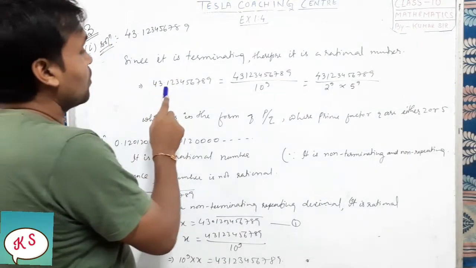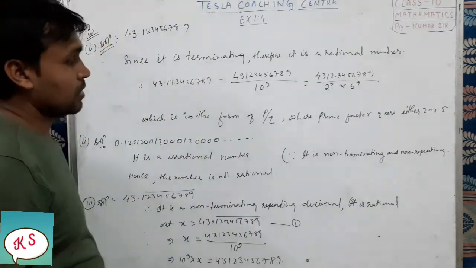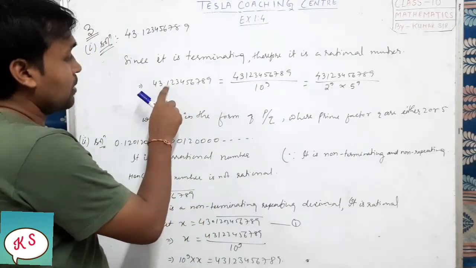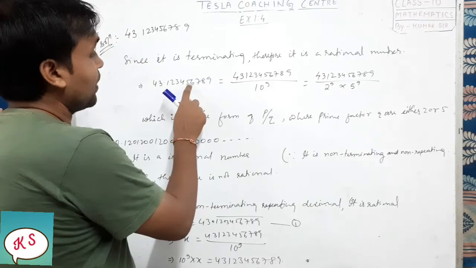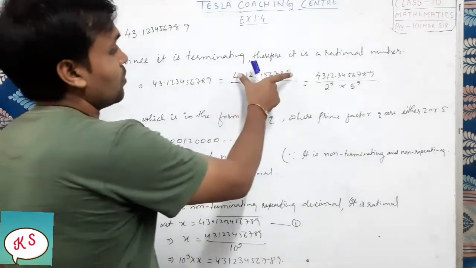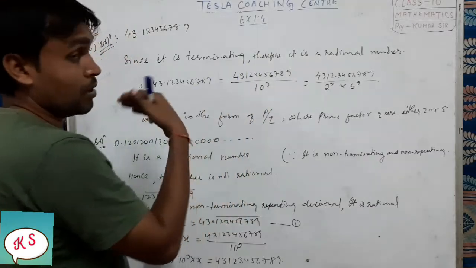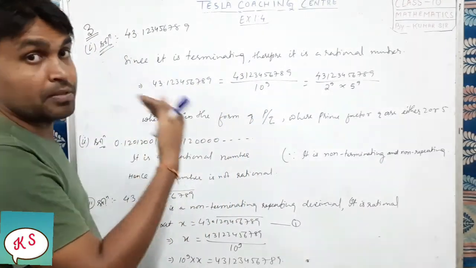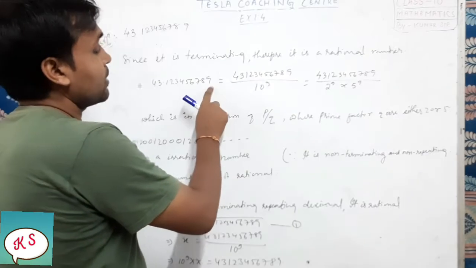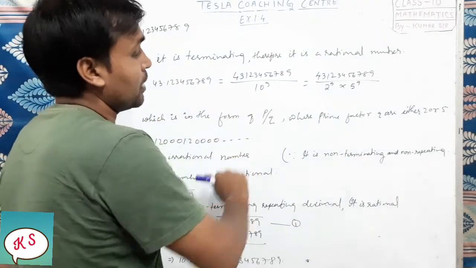We will write it here: 4, 3, 1, 2, 3, 4, 5, 6, 7, 8, 9. And here you see how many decimal places are there: 1, 2, 3, 4, 5, 6, 7, 8, 9. So you will remove the decimal and write the number, and downside, when you are removing the decimal, that many decimal places, that many 0s you have to put. So there are 9 decimal places, so we will write 10 to the power 9.